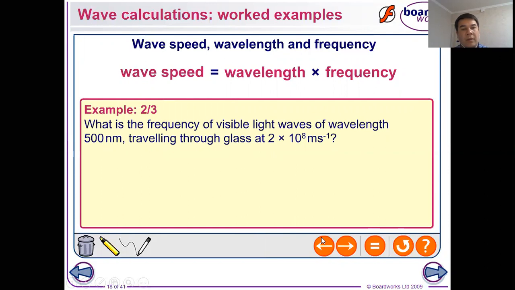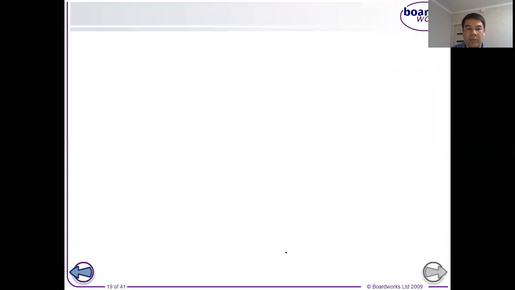So let's first read the question, what is asked, what is given. We have to be clear about that. What is the frequency of visible light waves of wavelength 500 nanometer traveling through glass at 2 times 10 to the power of 8 meter per second? So let's again open our whiteboard, and I will divide the whiteboard into 2 parts from the middle, and then we will start solving.